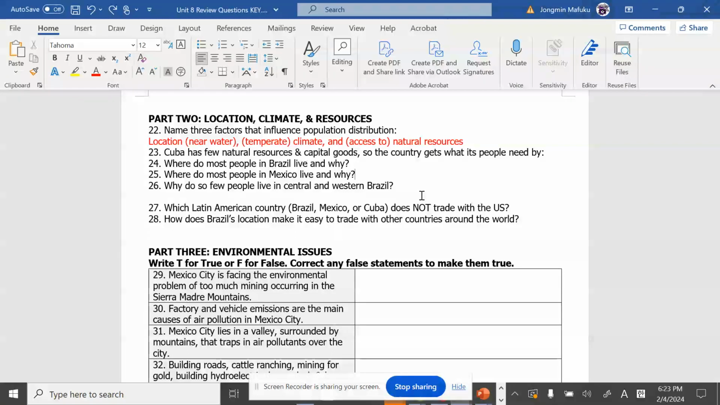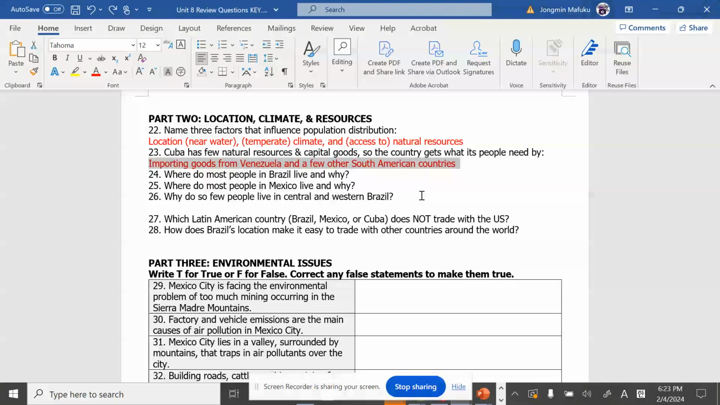23. Cuba has few natural resources and capital goods, so the country gets what its people need by... If the country doesn't have a sufficient natural resource, they need to get it. When you get something by trading from another country, we call that import. So Cuba would have to trade by importing goods from countries like Venezuela and other South American countries that can send some goods to them. And we know we can't trade with Cuba. That will be our answer for this number. Let's go ahead and move on.